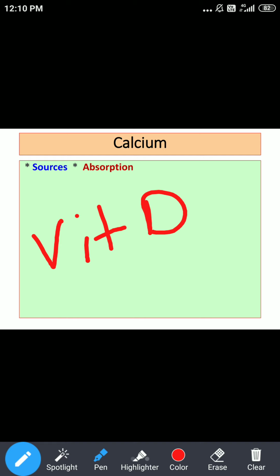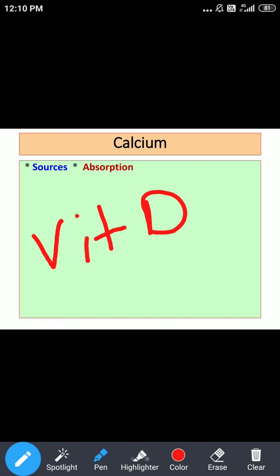Now we'll proceed further to absorption of calcium. Okay, one thing you already know, it is very clear as far as absorption of calcium is concerned: we are talking about the factor enhancing calcium absorption, and the factor which enhances it is vitamin D. Okay, don't forget, this is the active form of vitamin D. So vitamin D helps in absorption of calcium from the intestine. Definitely this is something good for our body.